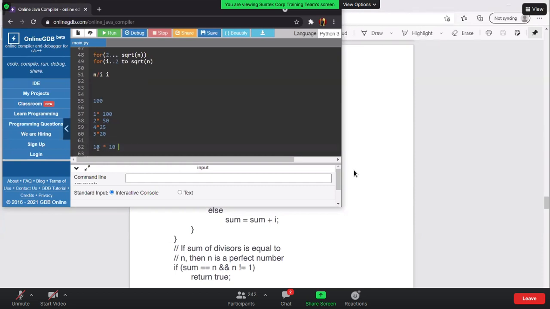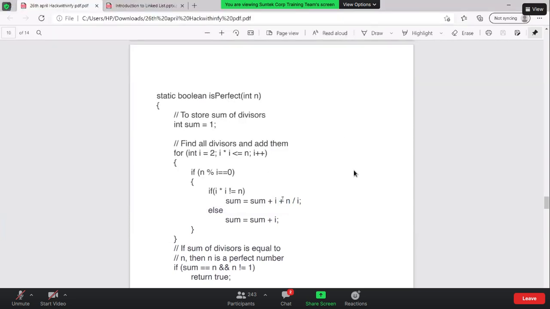But do we need to count it twice? No, we are not going to count it twice. We are going to count it just once. Here the i value will be 10, and the n by i value will also be 10. So 10 plus 10, I'm not going to do that. So what I'm going to do is, if i into i is not equal to n, then only I'm going to add both. Else, I will just add it only once.